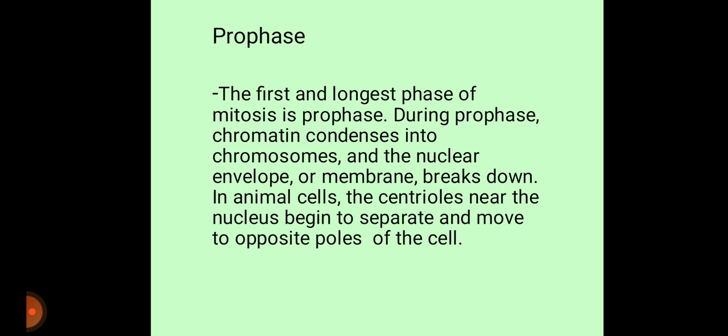During prophase, chromatin condenses into chromosomes and the nuclear envelope or membrane breaks down. In animal cells, the centrioles near the nucleus begin to separate and move to opposite poles of the cell.